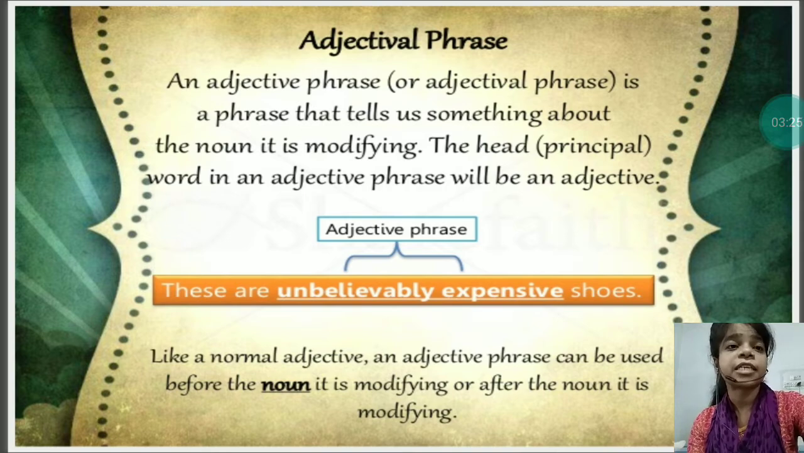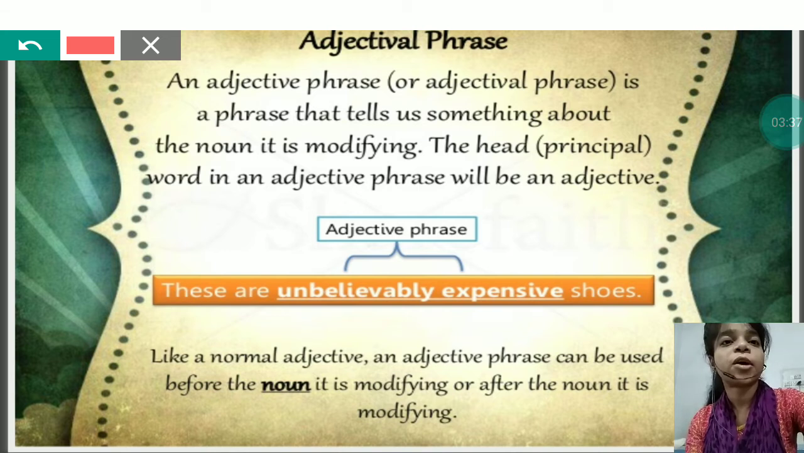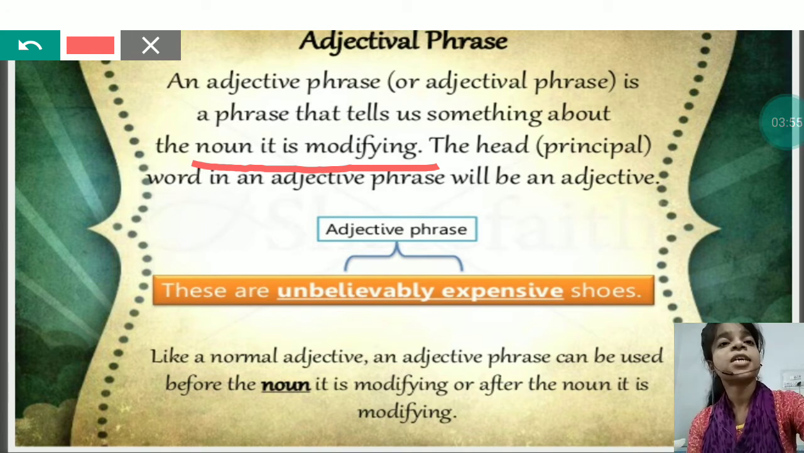The head word in an adjectival phrase will be an adjective. So what is an adjectival phrase? A phrase is called an adjectival phrase when it does the work of modifying a noun. It tells something about a noun. Now if you remember the definition of adjective, it does the same work. What is the definition of adjective? An adjective is a word which describes a noun, which modifies a noun, and the same work is mentioned here also.